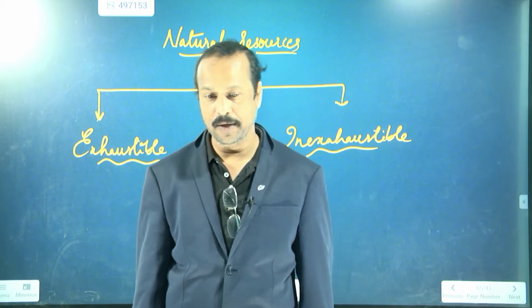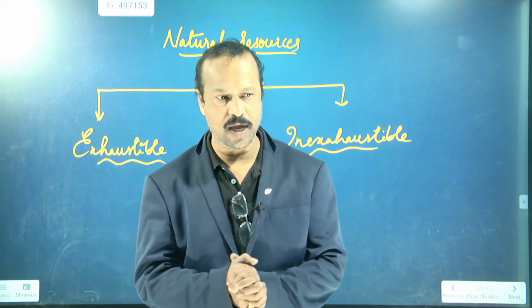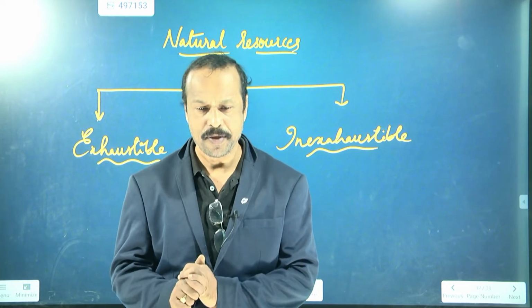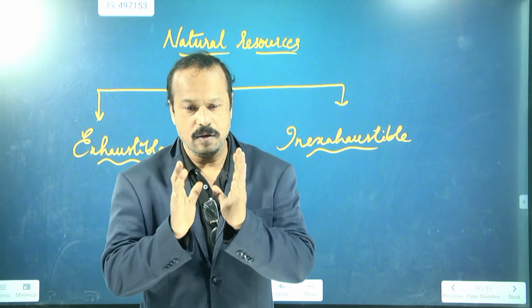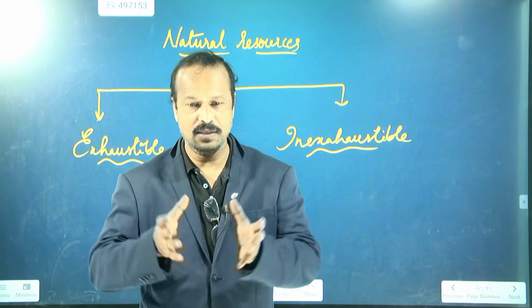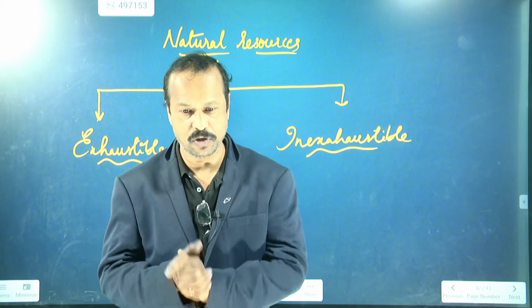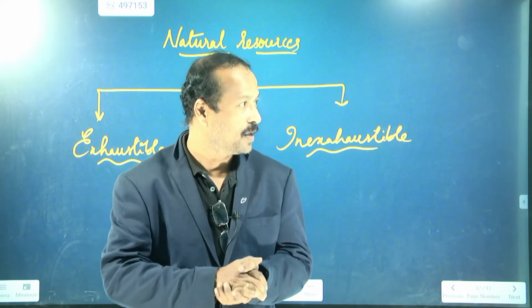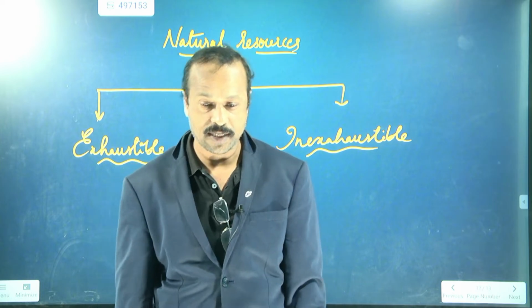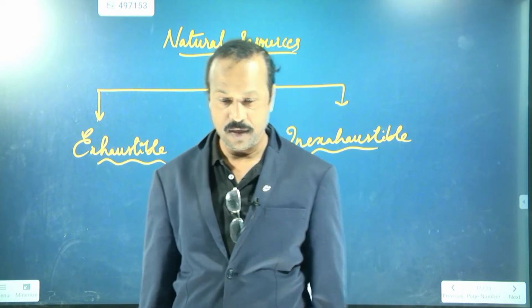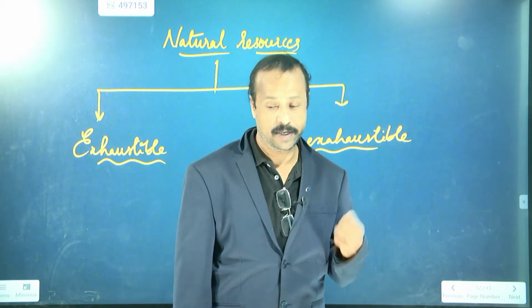Now, similarly, I will give a simple example. For example, your father brought some chocolates, so many chocolates, and he kept them in one box, a tin, somewhere, and he asks you to eat one daily. So daily you will eat one chocolate.